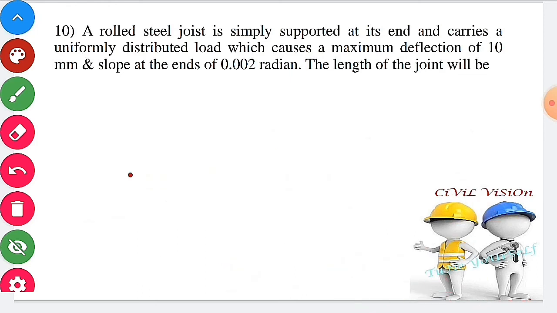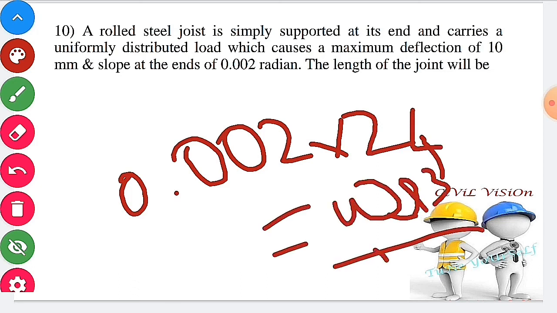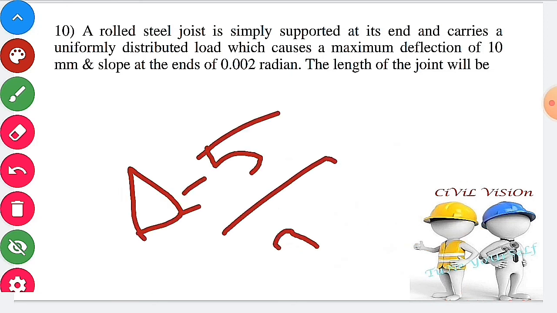Slope equal to 0.002 multiplied by 24, which gives out WL cube by EI. Substitute the value in the deflection. Deflection equal to 5 by 384 into 0.0048 into length. The deflection is given as 10 mm.